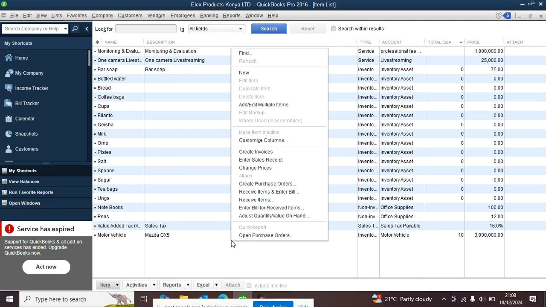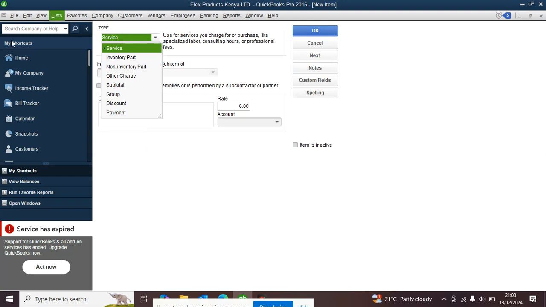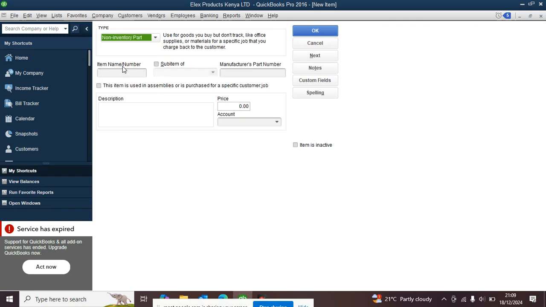You right click your mouse, add, isn't it? Yes. So when you click new, this window is going to pop up. Now from the list you're supposed to select what you are recording. Is it inventory, non-inventory, or any other? Because you are recording a non-inventory, you can simply check non-inventory. What item are you recording under non-inventory?